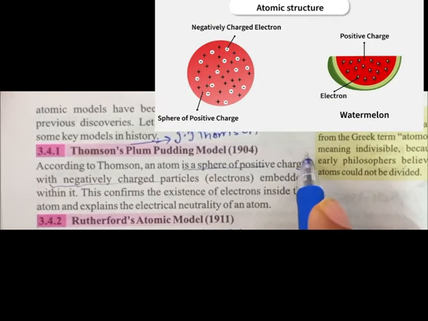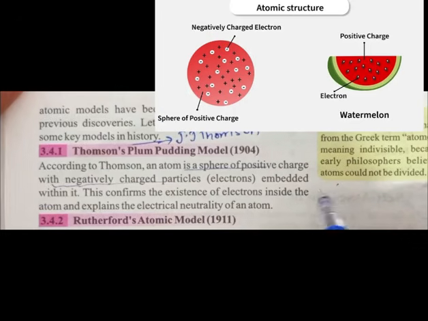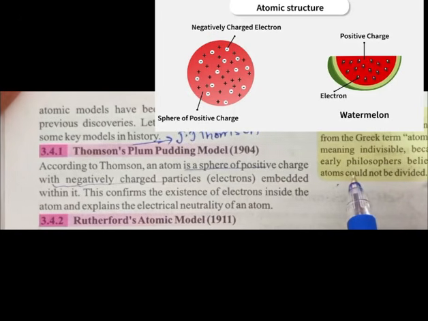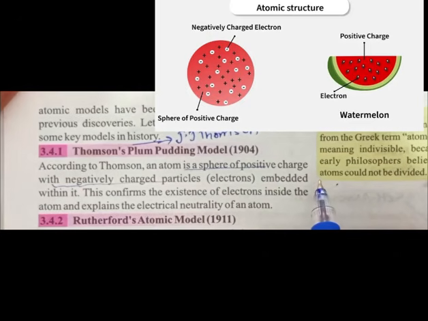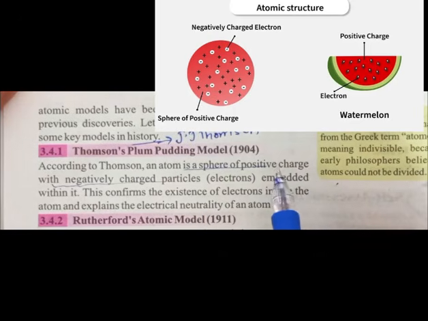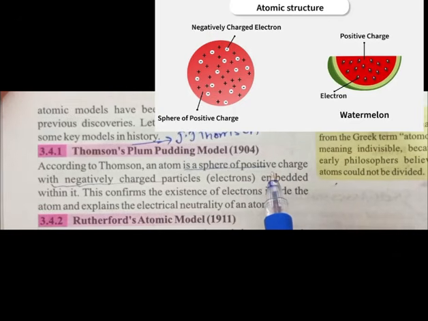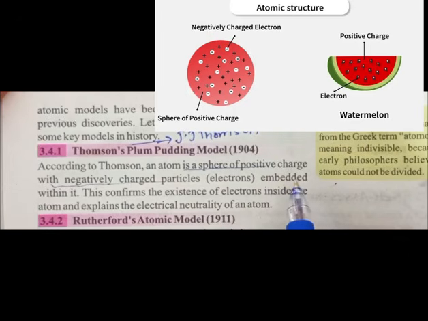Positively charged atom. Suppose we have a watermelon. The red part we eat is the proton, the positive charge, and there are some black seeds, which are the electrons. He said that the atom is completely made up of positive charge, and it also contains negatively charged particles embedded within it.